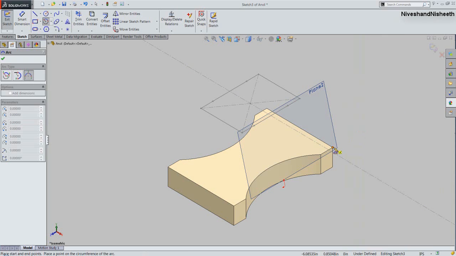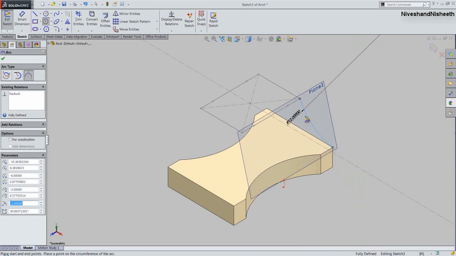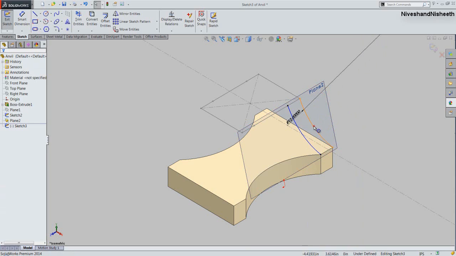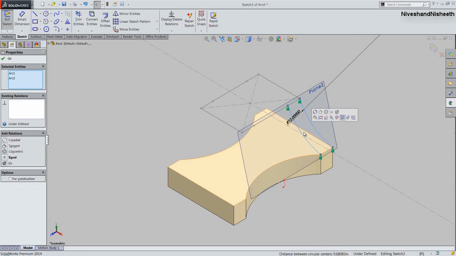We will draw an arc between these two endpoints of the feature like this, and its radius will keep 12 inches. Now create another arc over the second point that we had done previously, and apply the same radius over this arc.